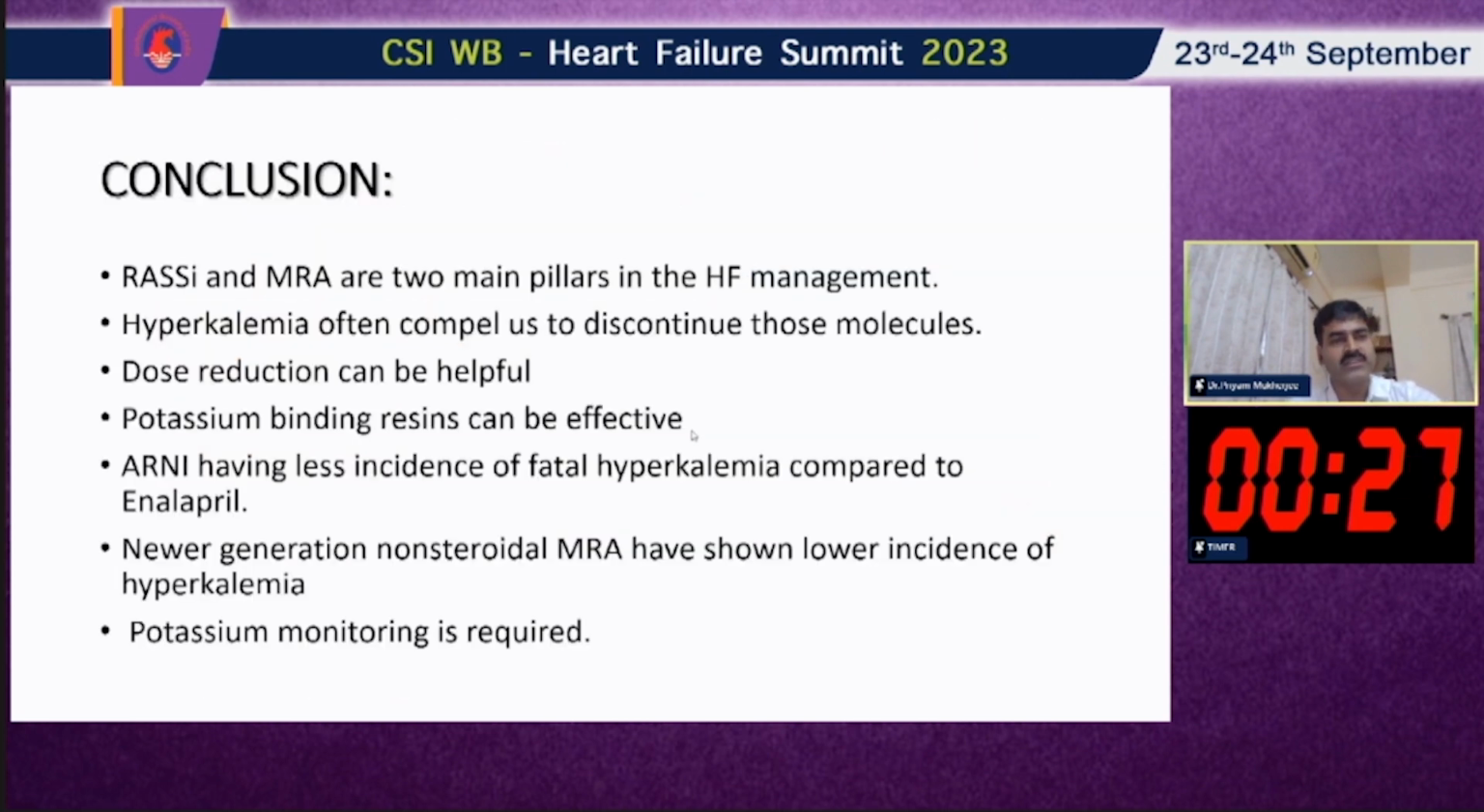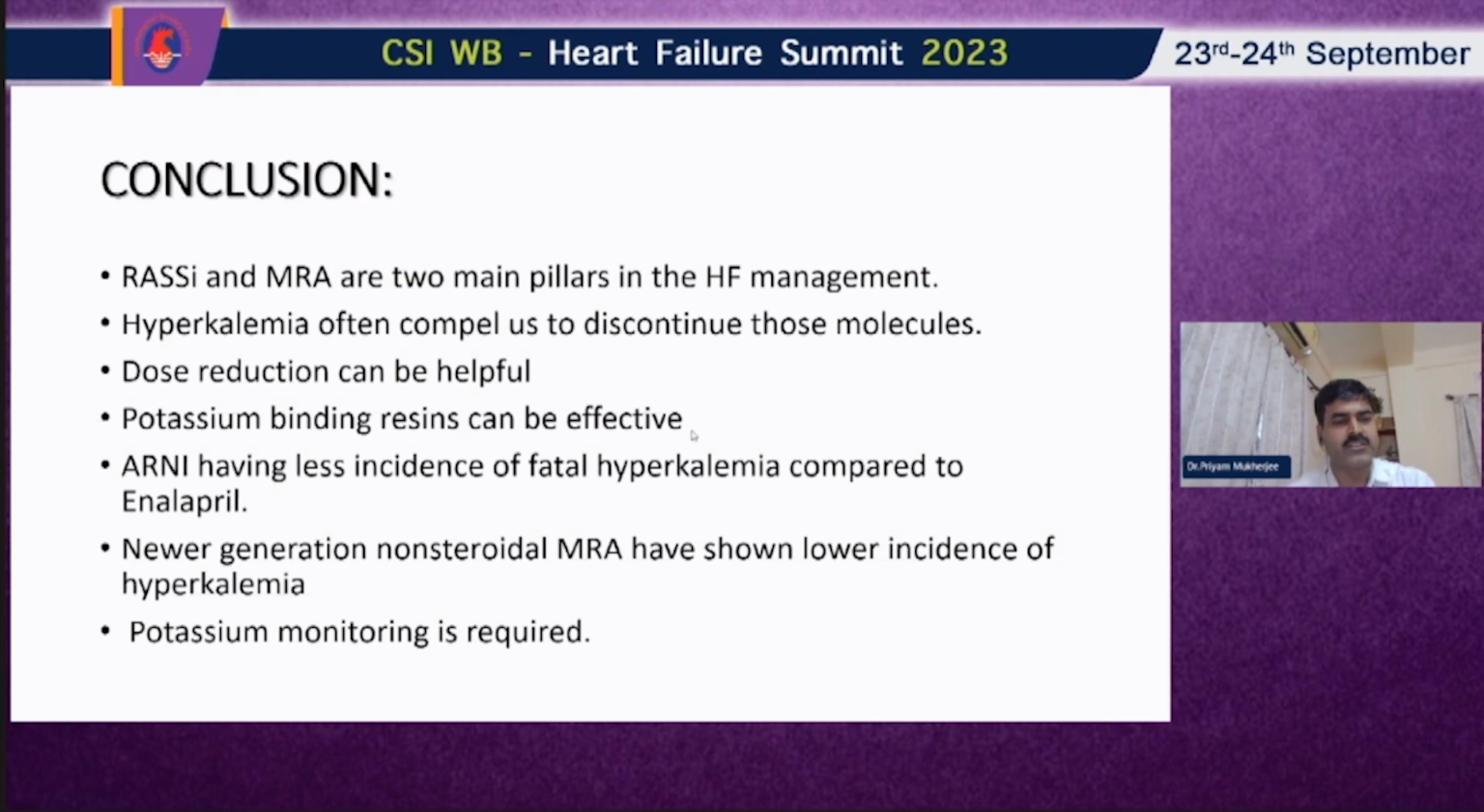So these are my concluding slides. RAS inhibitors and MRAs are the two main pillars in heart failure management. Hyperkalemia often compels us to discontinue those molecules. Dose reduction can be helpful. Potassium binding resins, yes, these are upcoming. Those patients who require RAS inhibitors but we cannot give them due to hyperkalemia, we can continue with these newer potassium binding agents, with a lower incidence of fatal hyperkalemia. The newer generation of non-steroidal MRAs have shown a lower incidence of hyperkalemia, and regular potassium monitoring is required.